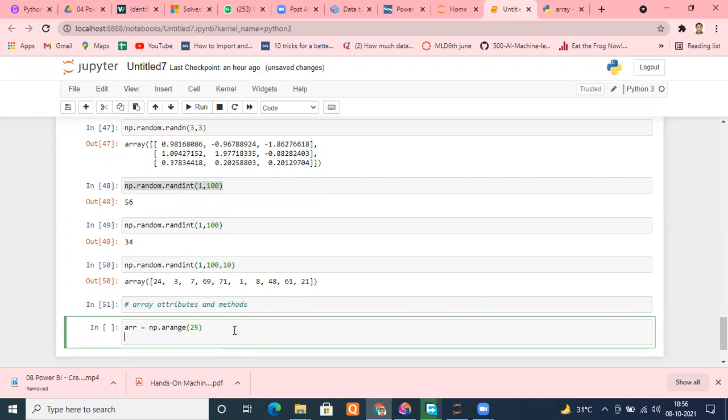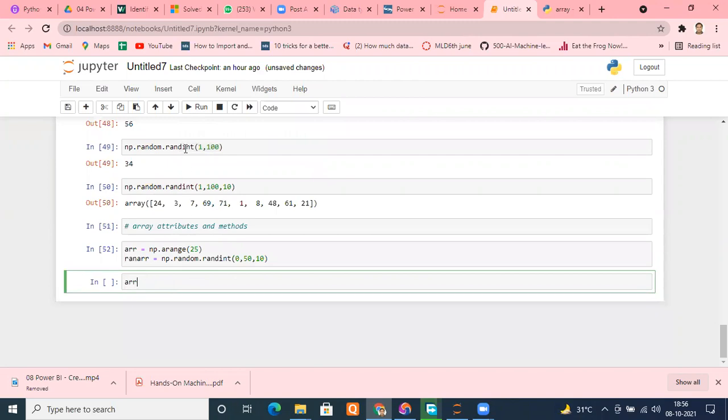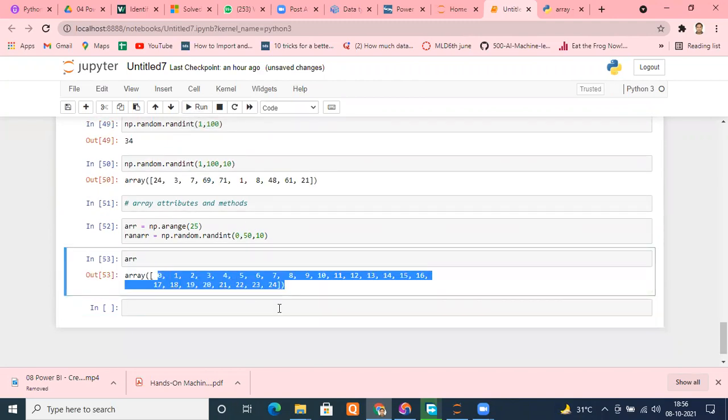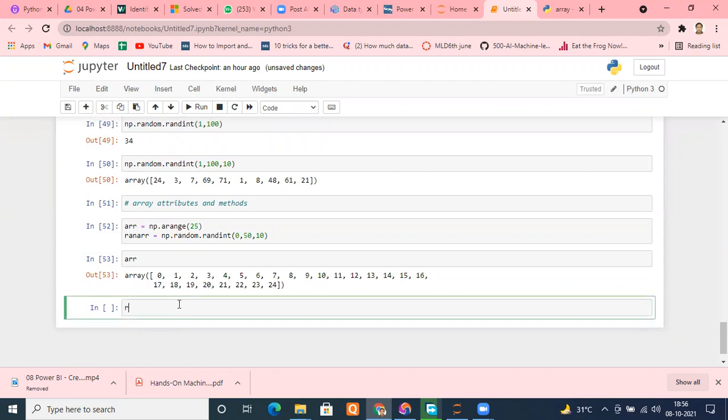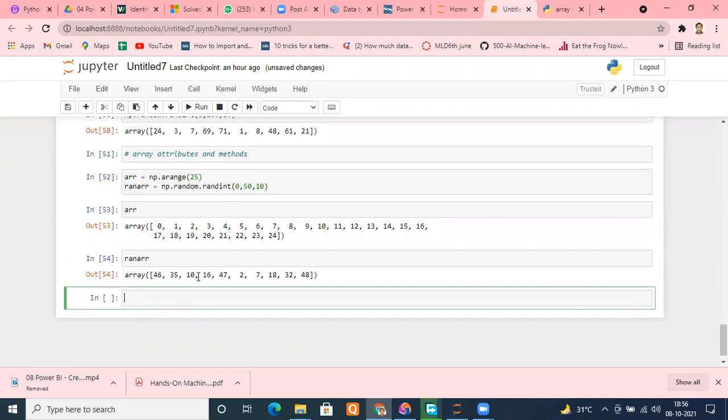I create one more array. The name is, suppose, ran ARR equals np.random.random, and we want numbers from 0 to 49, so I put 0 to 50, and suppose I need 10 numbers. So I'm running these two, and we can check one by one. What is ARR? ARR is simply numbers from 0 to 24. And what is RAN ARR? We can check that. Fine, generated.